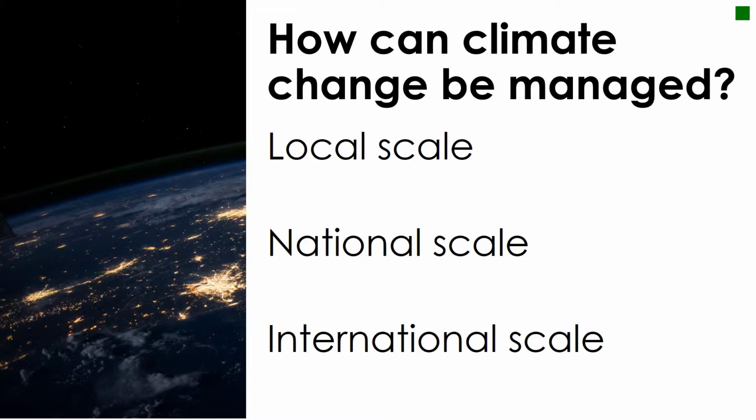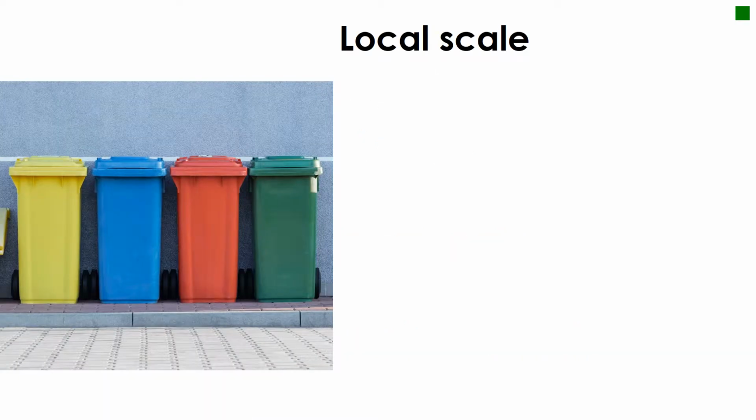First of all, how can climate change be managed? We will look at three different scales to see how this can come into effect. The local scale is what we as individuals, communities, or regions within a country can do. Perhaps the most obvious scheme of the scale is recycling.